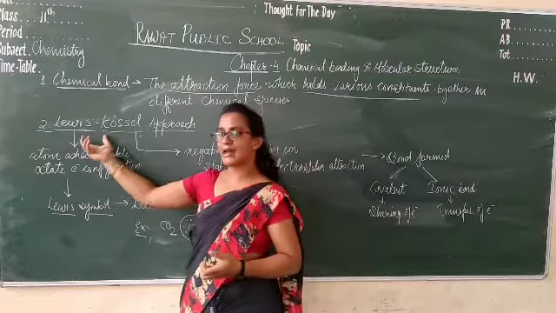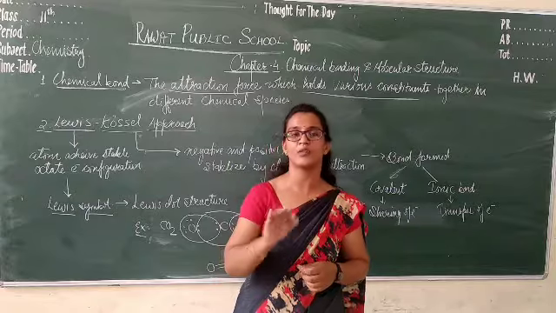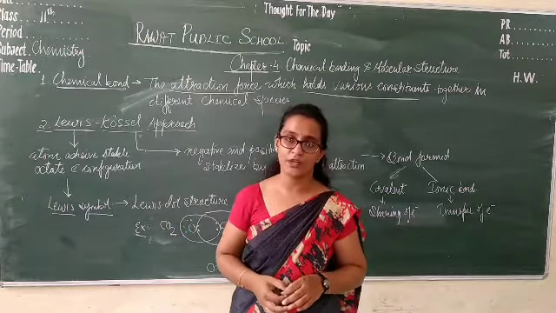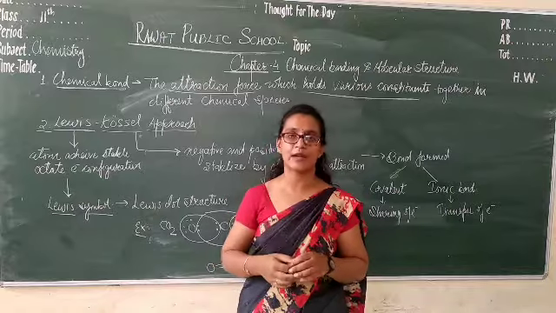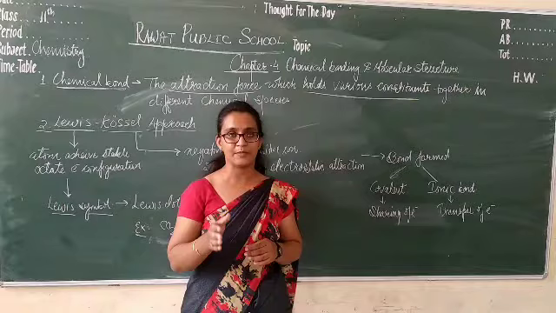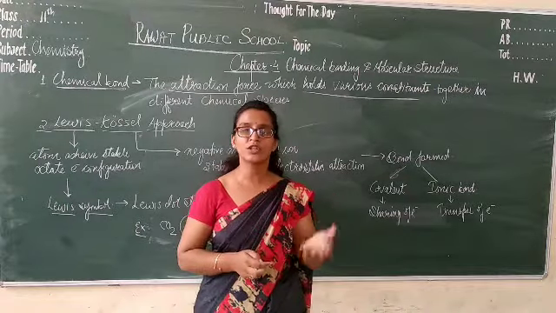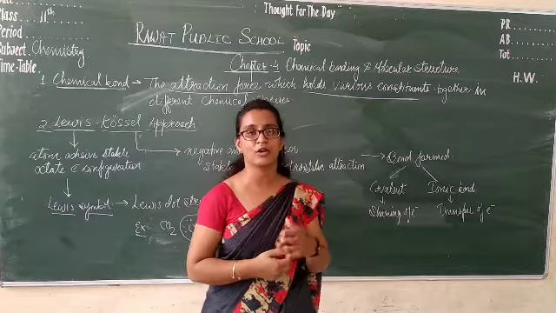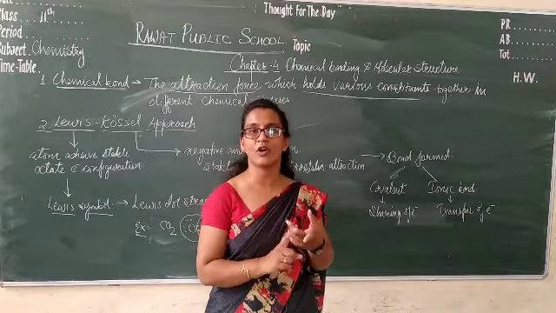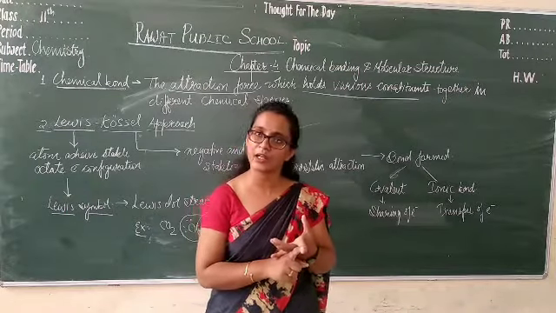So what Lewis said is simple: there is a chemical bond because every atom wants to attain a stable octet configuration, and this is known as the octet rule. What is the octet rule? Simple. If any element or atom wants to have its outermost shell with 8 electrons, a complete octet, by transferring or sharing electrons, this is known as the octet rule.